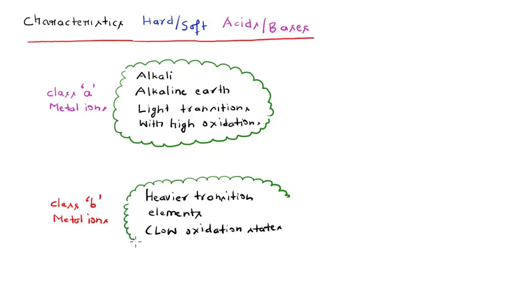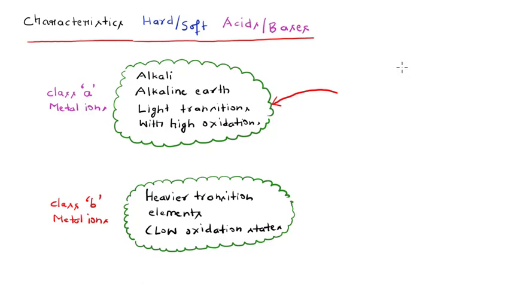So depending upon what type of ligands prefer to combine with class A or class B type of metal ions, we have two different classes of ligands as well. If we have certain kinds of ligands which prefer to form complexes with the class A type of metal ions, those will be known as the class A type of ligands. So let us see what type of ligands there are in case of class A ligands. These include those species which contain highly electronegative elements.